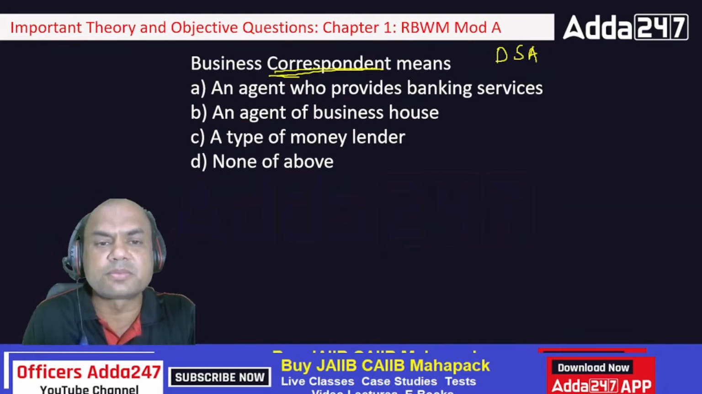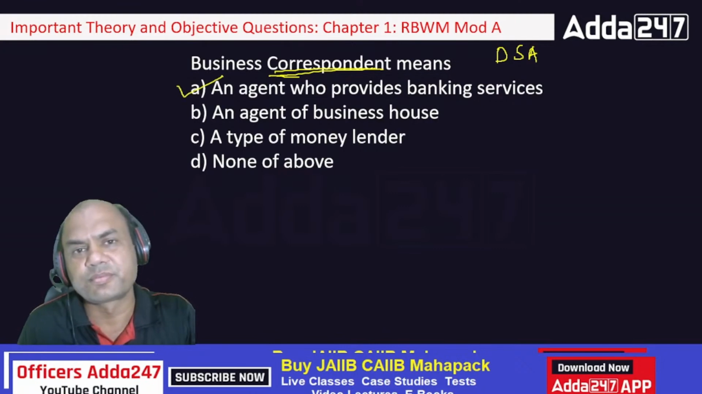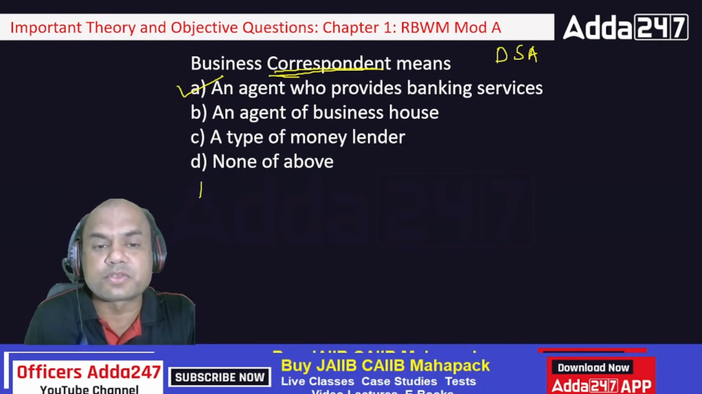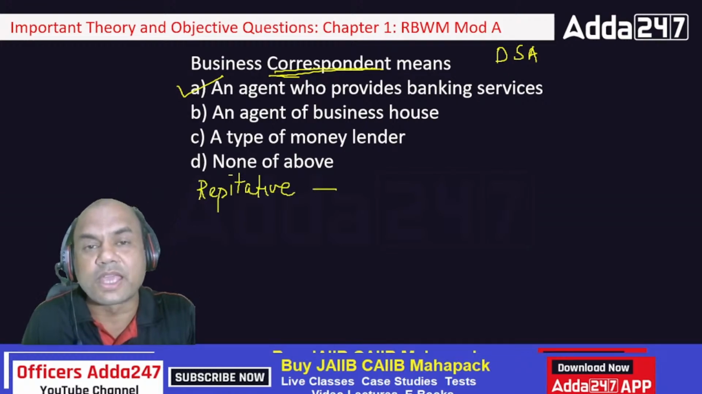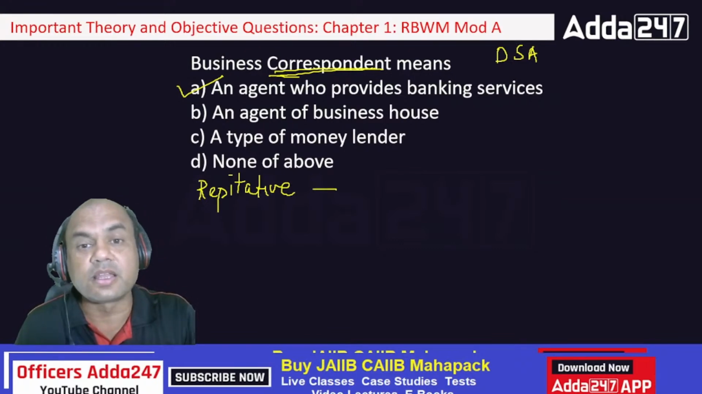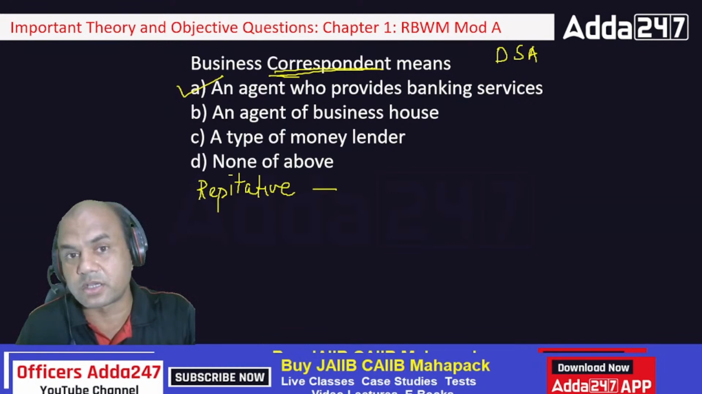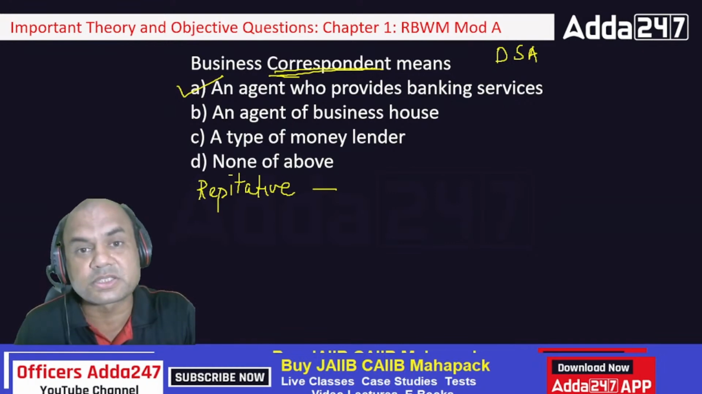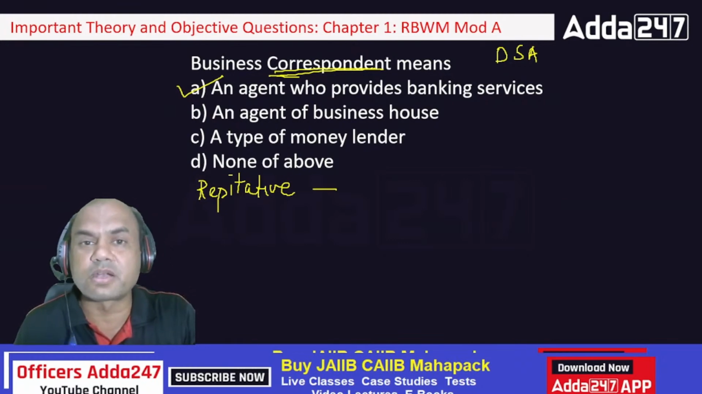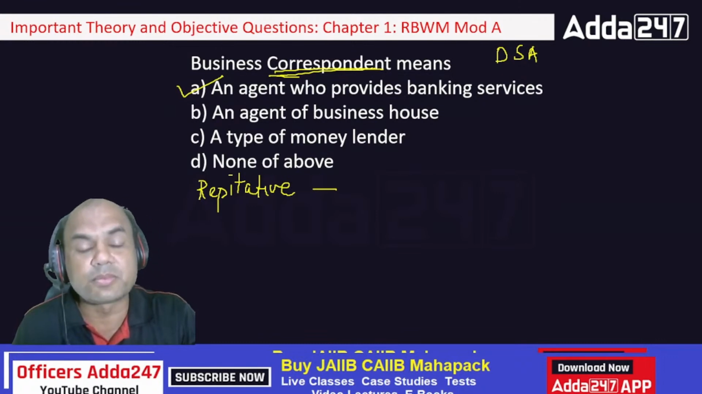What all jobs does the BC do now in your bank? BC does all the repetitive jobs. Repetitive means what? Cash collection, cash giving, that is also done by the BC. Then account opening, documents collection. An account can't be opened by the BC, but documents collection can be done by the BC. So all the repetitive jobs which do not require a decision making part are covered by the BC.